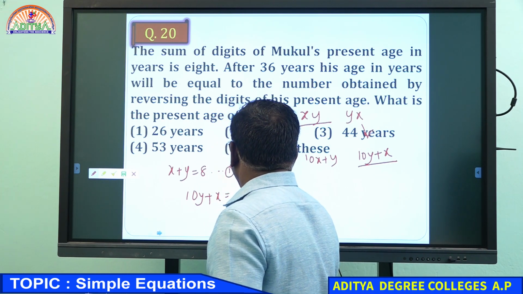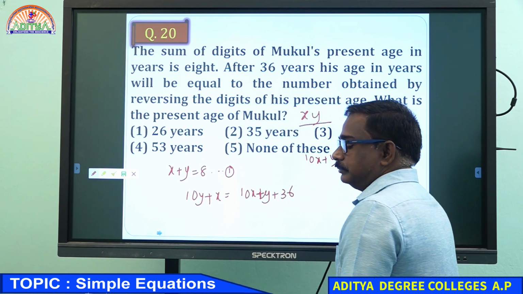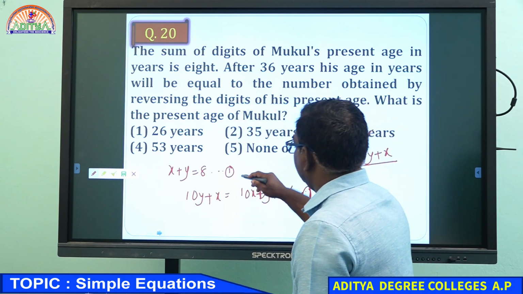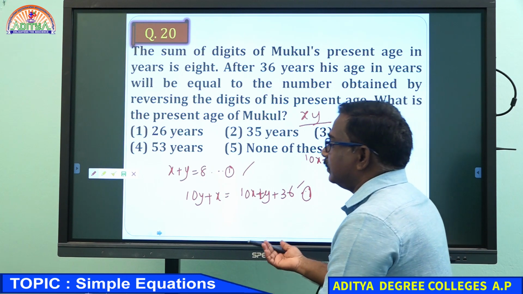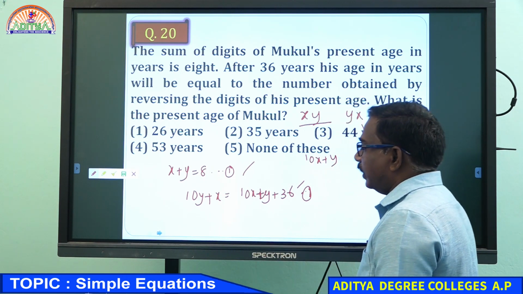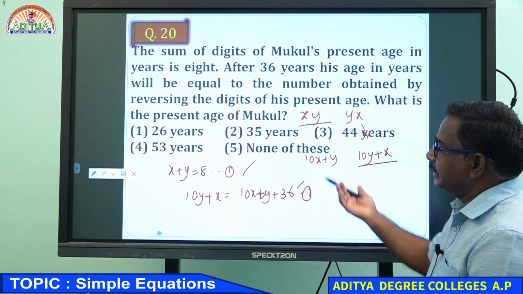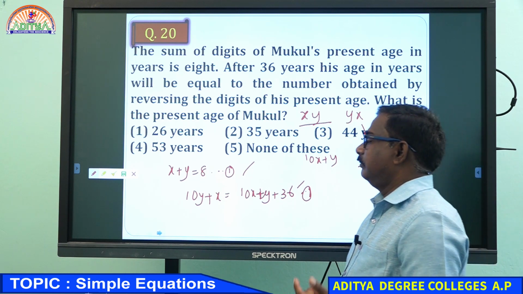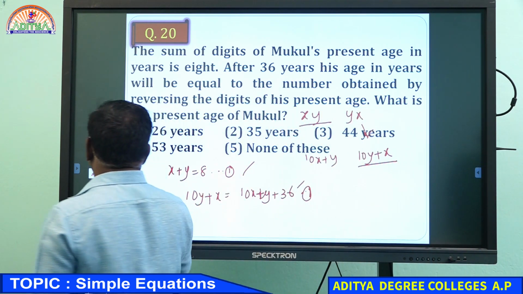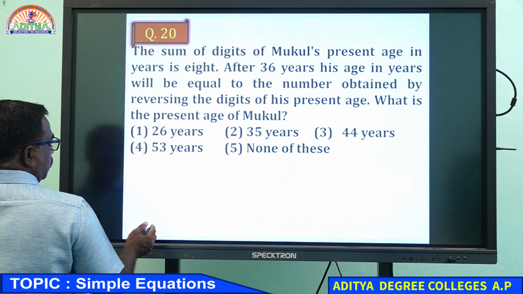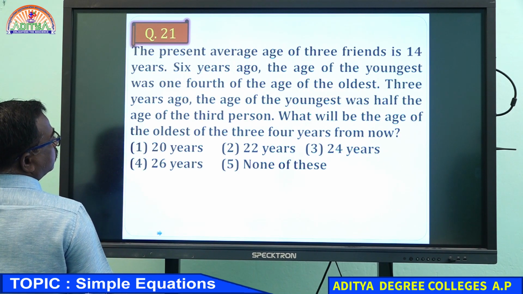So this one and this one you need to solve. You will get x equal to some value, y equal to some value. See what is being asked there. Right? Very good. One more example I will give. Go for the next example, right?